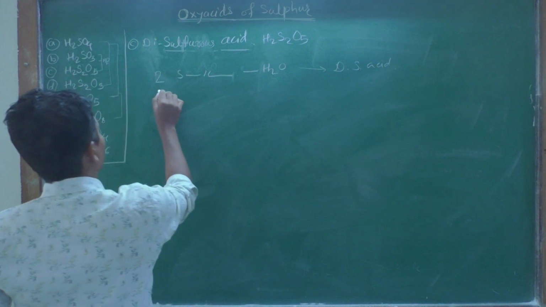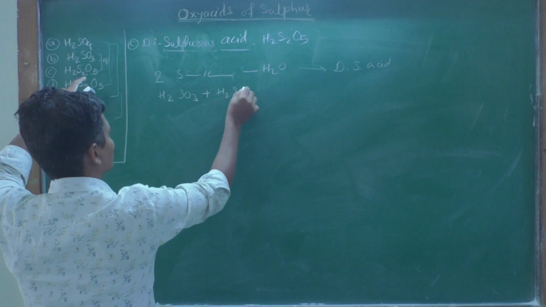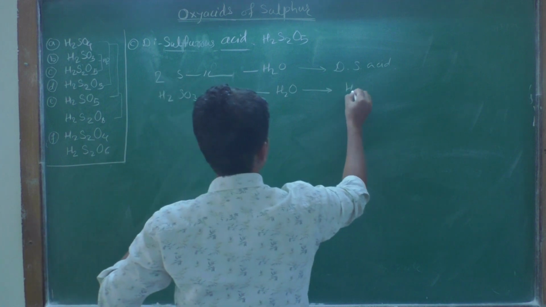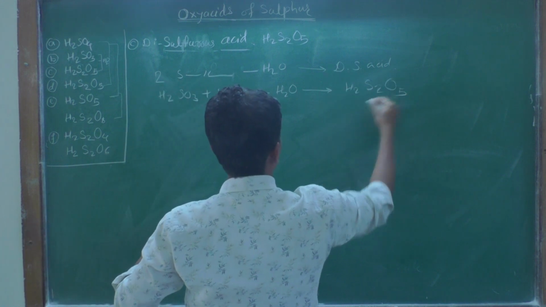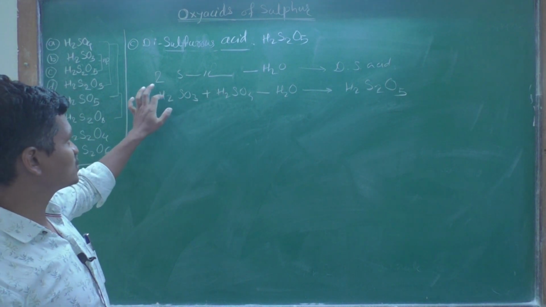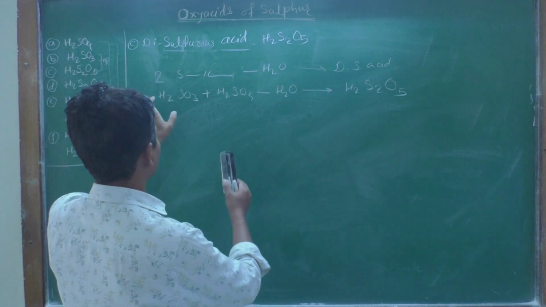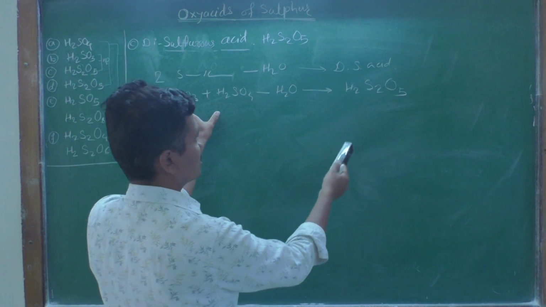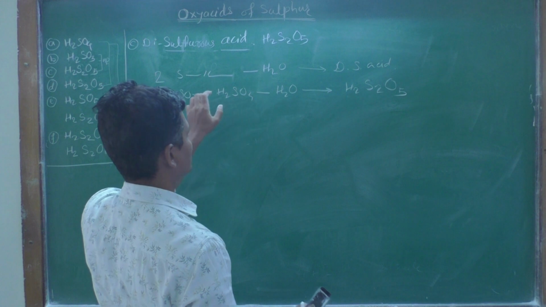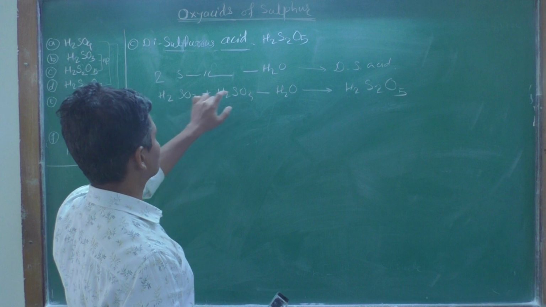H2SO3 plus H2SO3 minus H2O gives H2S2O5. The combination of two sulfurous acids would give 4 hydrogen atoms, but we are removing one H2O molecule, so H4 minus H2 gives H2. Sulfur atoms, 1 plus 1, is 2.